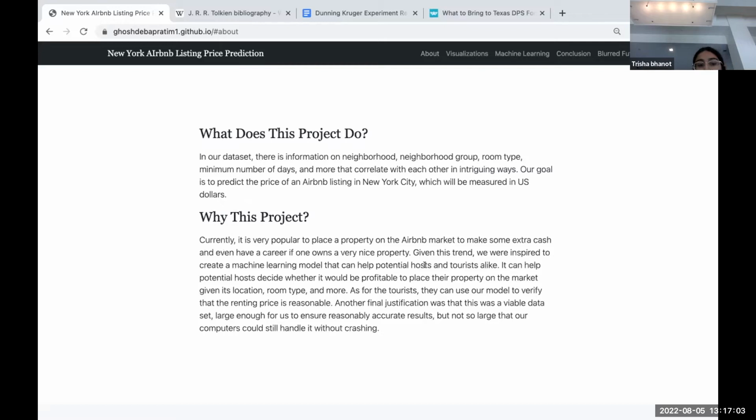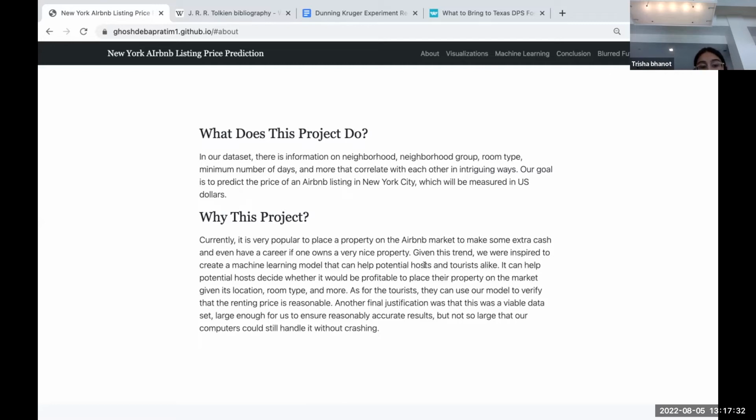Currently, it is very popular to place a property on the Airbnb market to make some extra cash and even make a whole career out of it if your property is very nice. Given this trend, we were inspired to create a machine learning model that can help potential hosts and tourists alike. It can help potential hosts decide whether it would be profitable for them to place their property on the market given its location, room type, and more. As for tourists, they can use our model to verify that the renting price is reasonable.